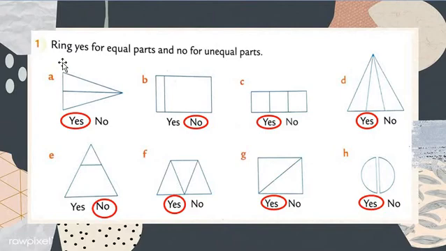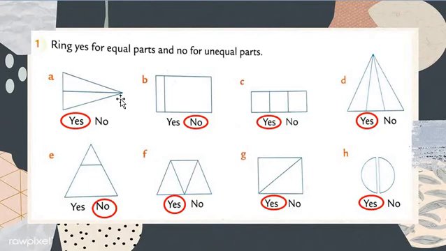See this and this, both parts are the same. Yes, exactly, my dear students, both parts are the same. So in the triangle it shows a whole fraction. We have to check whether both parts in this triangle are equal or unequal.